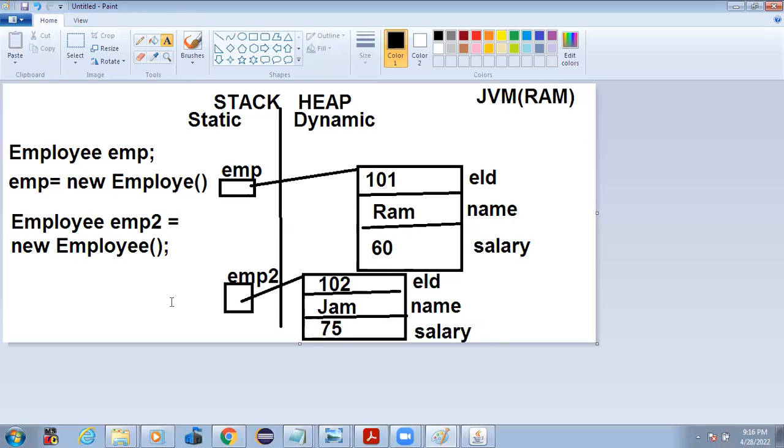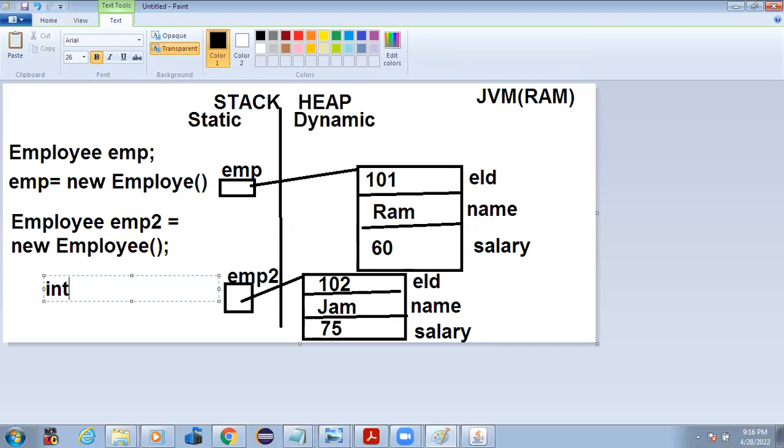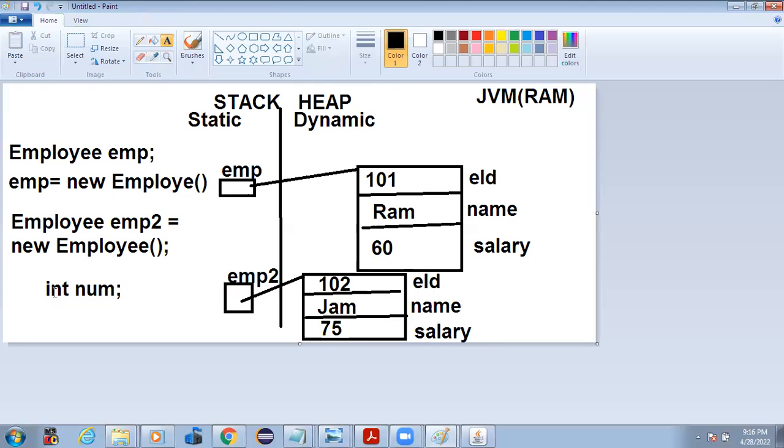So this is exactly what happens when we write the class and create the object. I said class is a user defined data type. Why is class a user defined data type? If you remember C++, int num. What is num? Num is a variable of type integer. In exactly the same way I have written Employee emp. What is emp? Emp is a variable of type Employee, and it is referring to the object of type Employee.